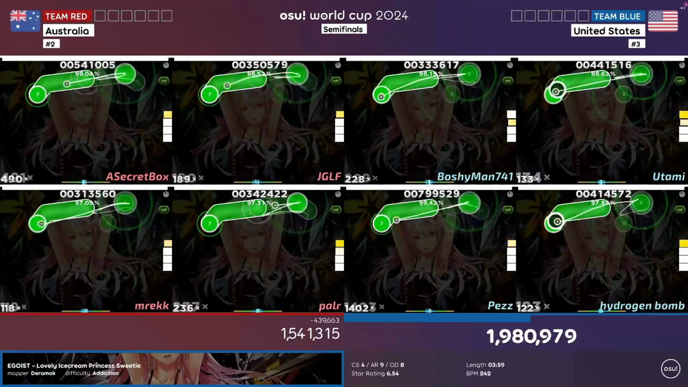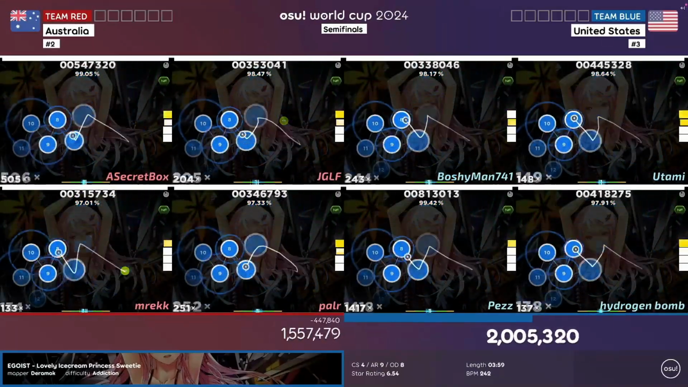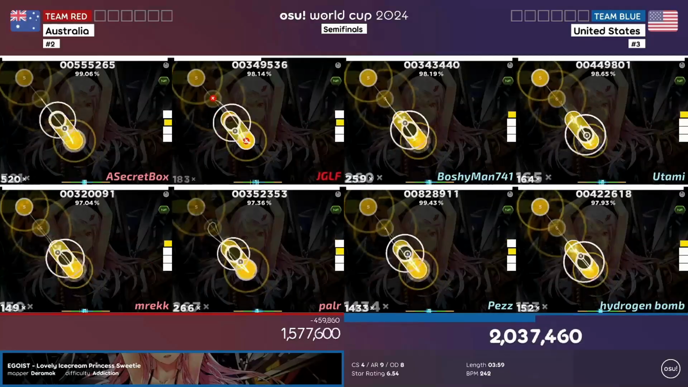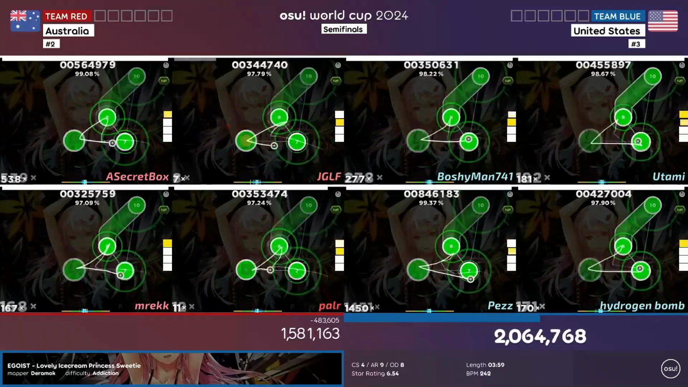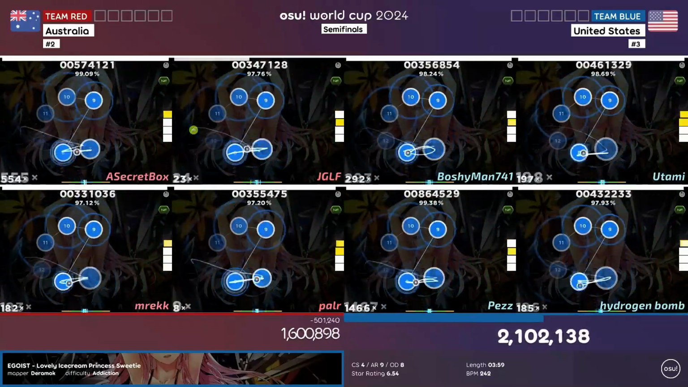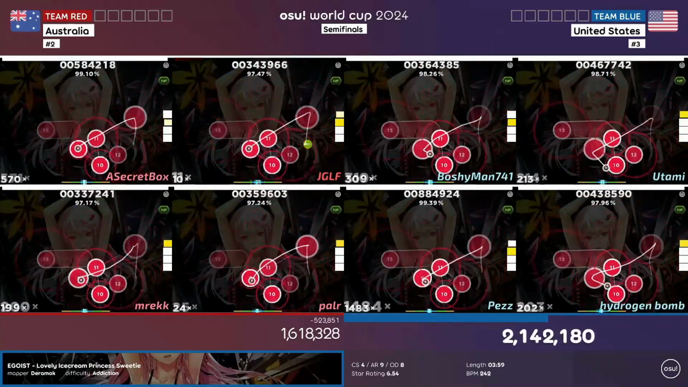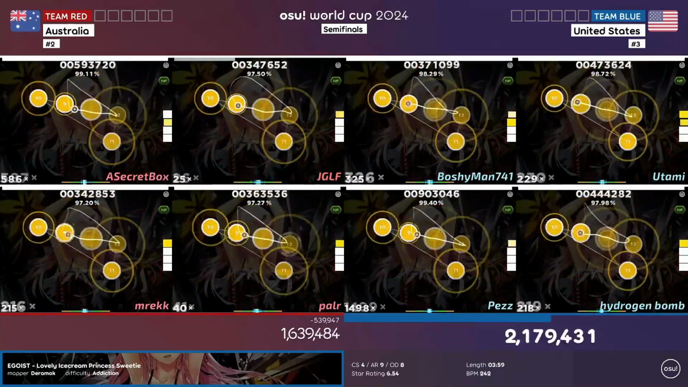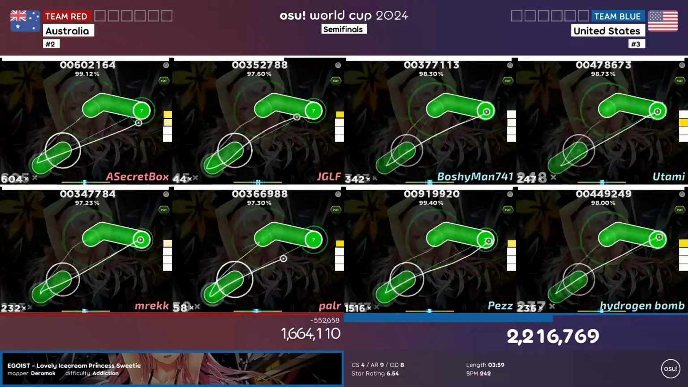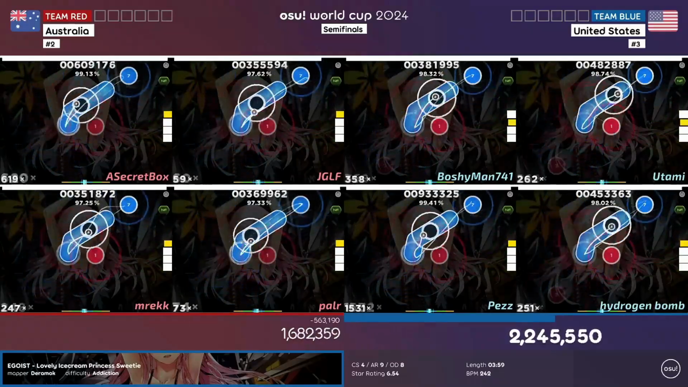For the first map, the US had first pick and they chose Nomad 5, which they ended up winning. No surprise there, usually you tend to win your own picks most of the time, especially if you're a really skilled team like the US. And then next up was Australia, and let's just say this was the start of some good old DT abuse.